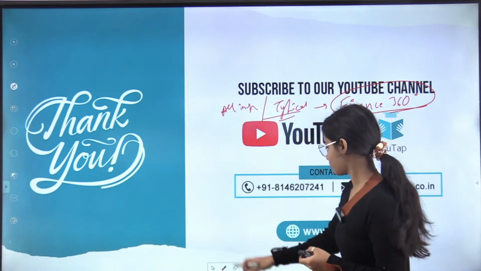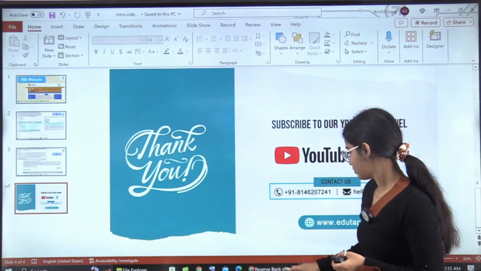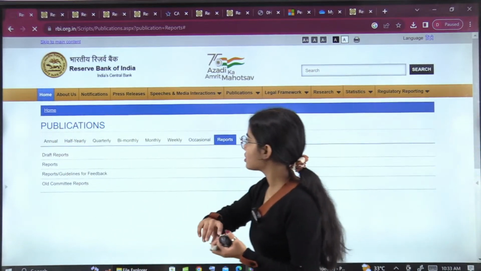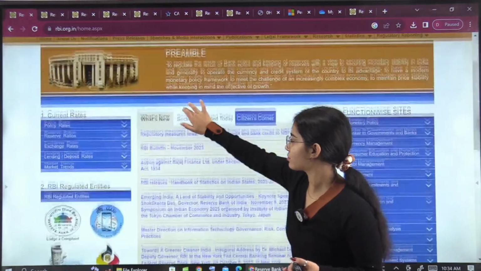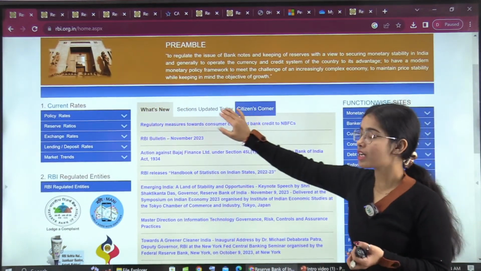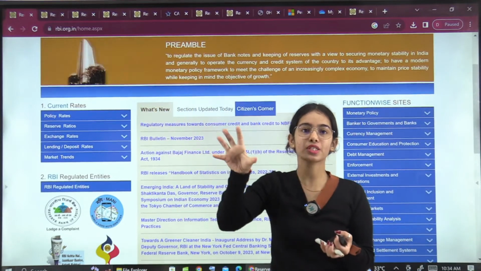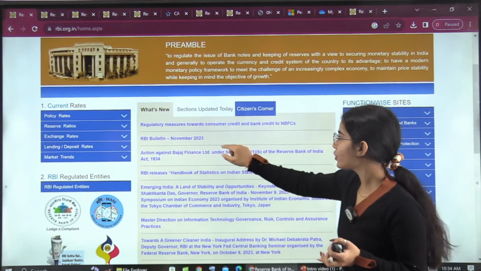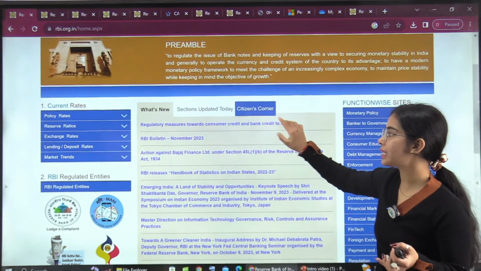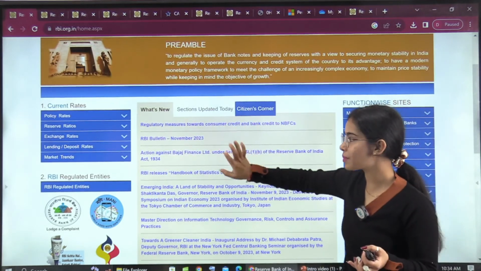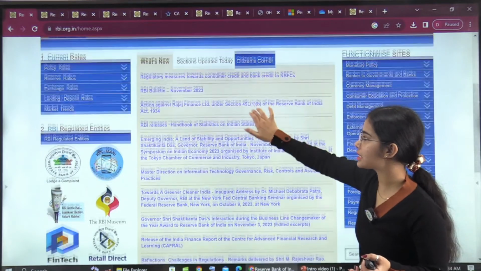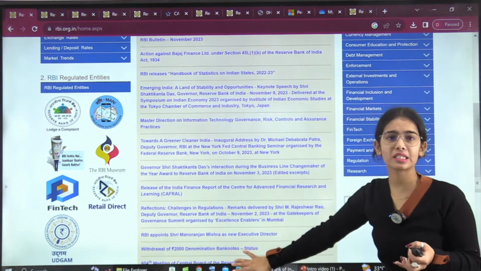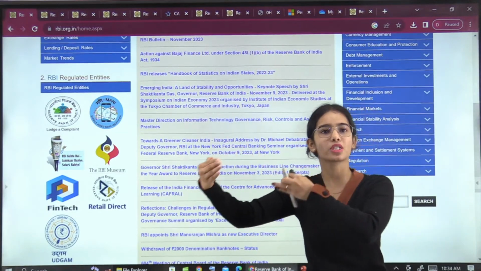What's New section, let me show that. The What's New section covers all the notifications and RBI press releases that have been released recently and are important. If you see this, regulatory measures towards consumer credit is actually part of a notification. This is a part of the press release. This is a part of the press release. This is a part of the press release. This is a part of a speech. So everything present here is a part of a notification, press release, or some kind of speech.